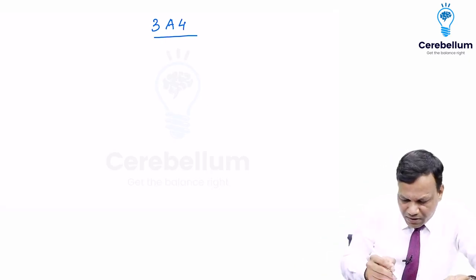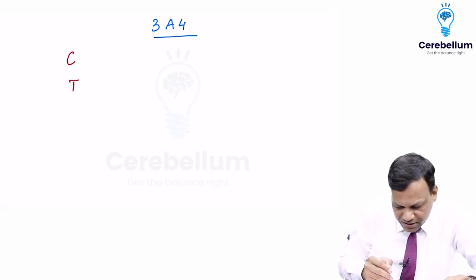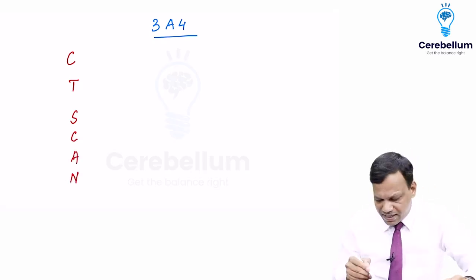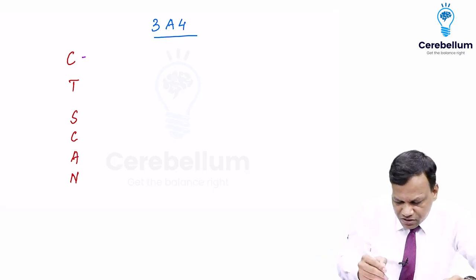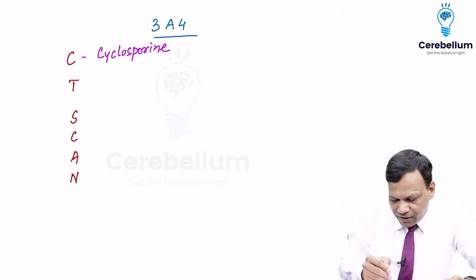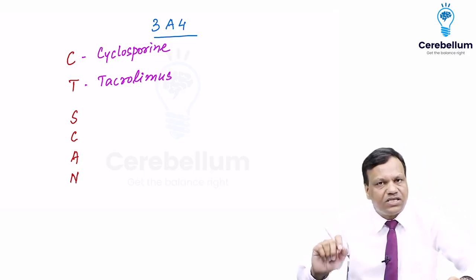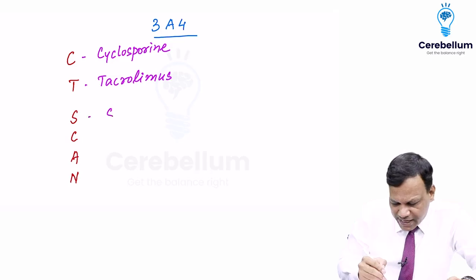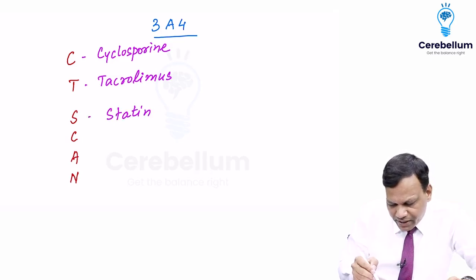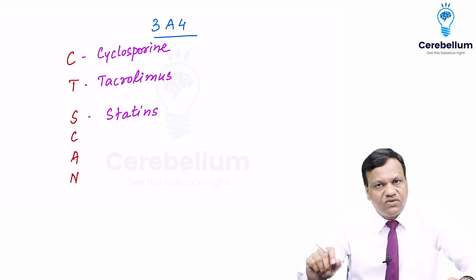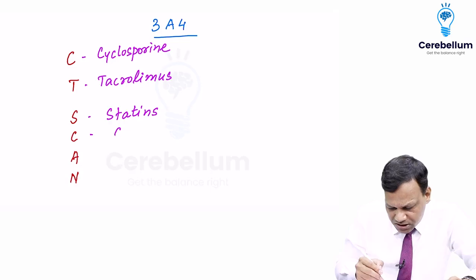And these drugs you can remember as CT scan. The drugs metabolized by CYP3A4 are remembered as CT scan. C for cyclosporin and T for tacrolimus. Both of them are immunosuppressant drugs. They are metabolized by CYP3A4. Then S for statins. So hypolipidemic drugs like atorvastatin, simvastatin, these are metabolized by CYP3A4. Then on the C we have